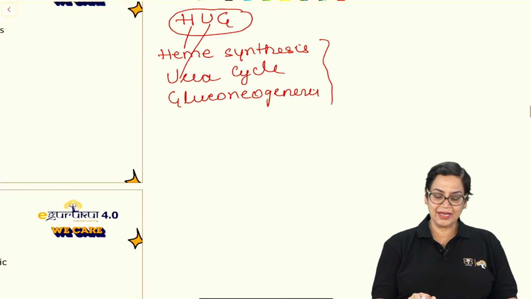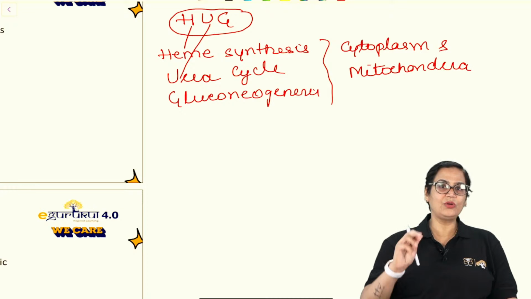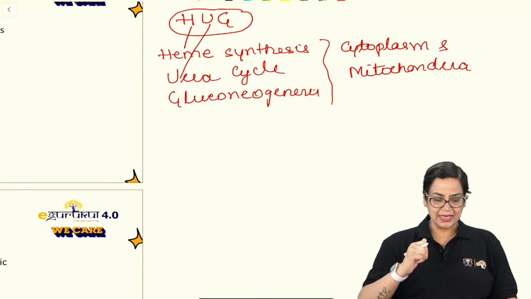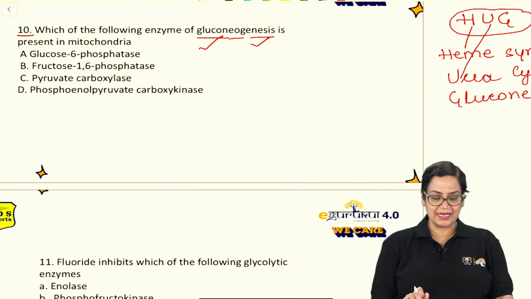Now these 3 processes in our body take place in 2 organelles. And what are those 2 organelles? Cytoplasm and mitochondria. So always remember, whenever we talk about heme synthesis, urea cycle and gluconeogenesis, they will take place in the cytoplasm and the mitochondria. Right? Now here the question is something else. Here they are saying which of the following enzyme of gluconeogenesis is present in the mitochondria.